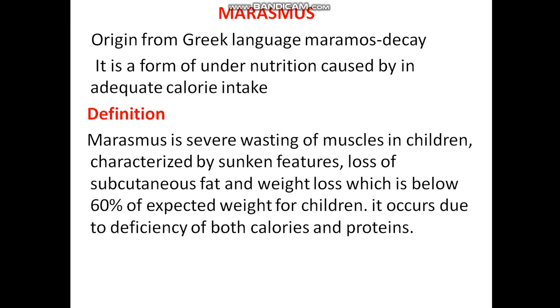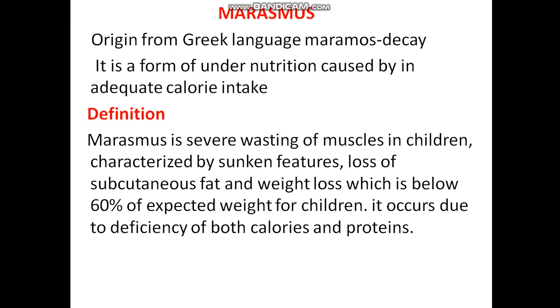Then two conditions in protein energy malnutrition. There are two conditions in protein energy malnutrition. First one is marasmus, second one is kwashiorkor. These are the two conditions in protein energy malnutrition. First one is marasmus.